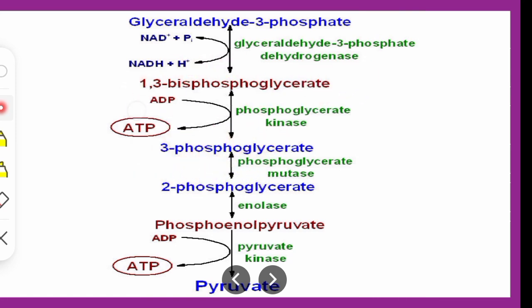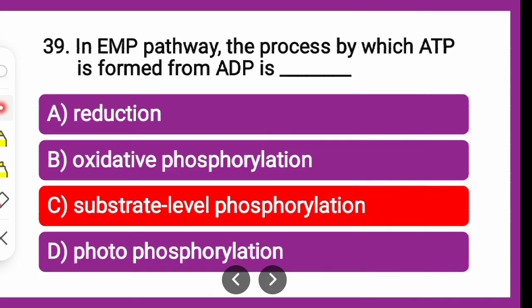From the substrate it is getting phosphorylated, wherein ADP takes one phosphate, and one phosphate is left on the product. So it is called substrate level phosphorylation.